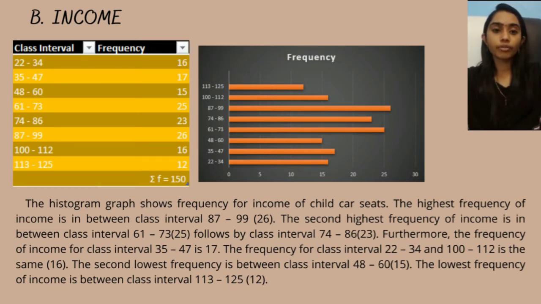Furthermore, the frequency of income for class interval 35 to 47 is 70. The frequency for class interval 22 to 34 and 100 to 112 is the same in bracket 16. The second lowest frequency is in between class interval 48 to 60 in bracket 15. The lowest frequency of income is in between class interval 113 to 125 in bracket 12.